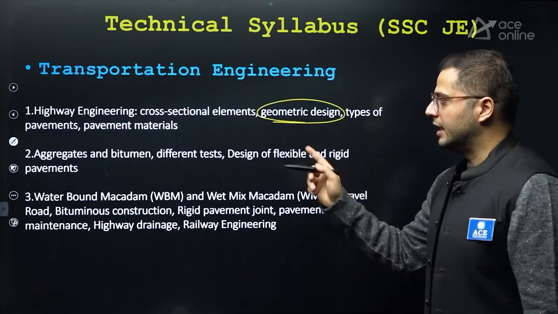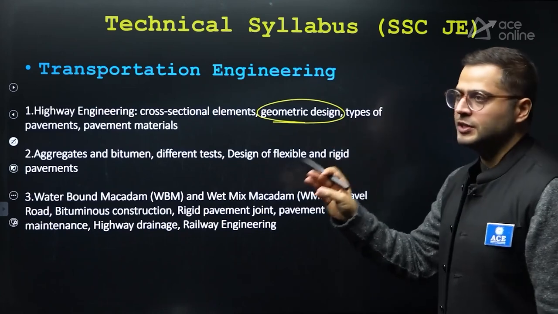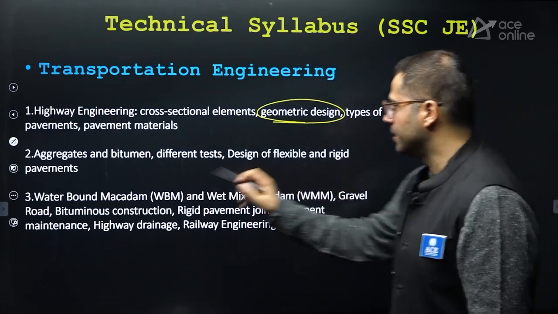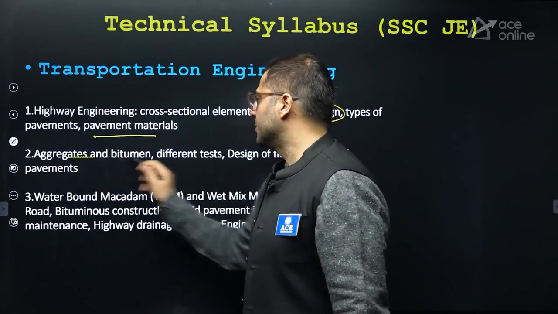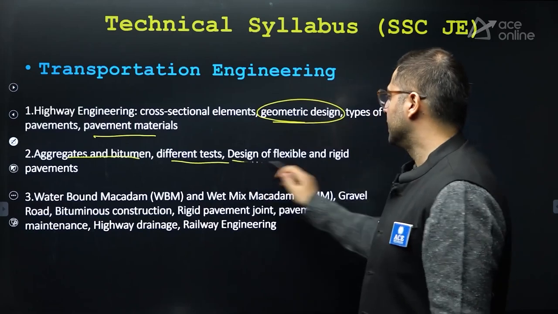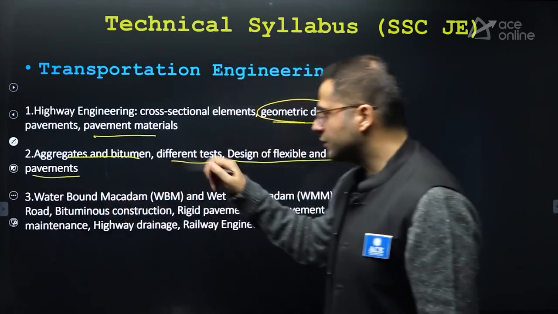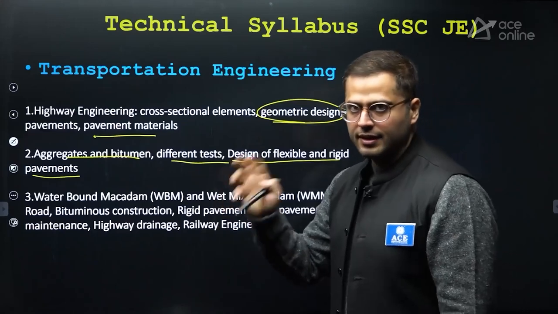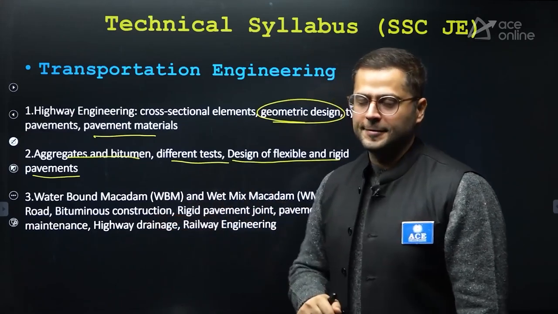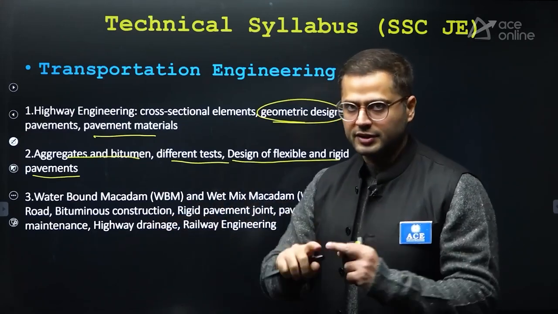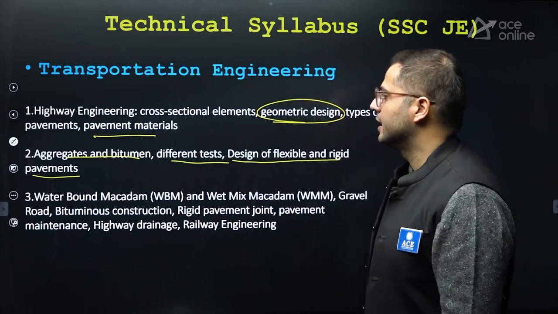After this, the materials which are used for pavement, that is aggregates and bitumen, different types of tests, design of flexible and rigid pavements, the cross section of a pavement in case of rigid as well as flexible pavement, what is the basic difference between the 2, they are asked.